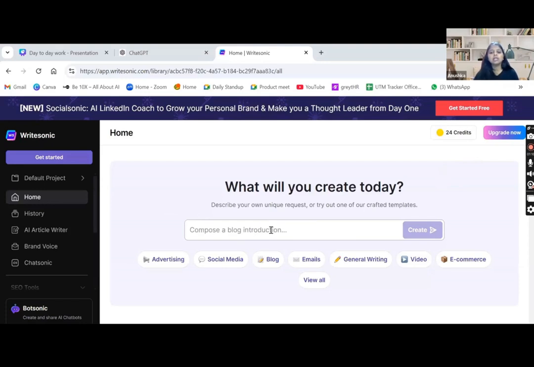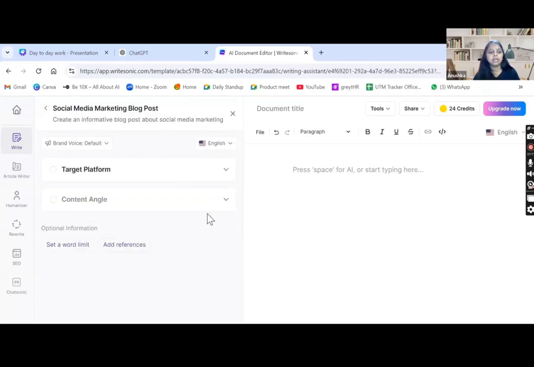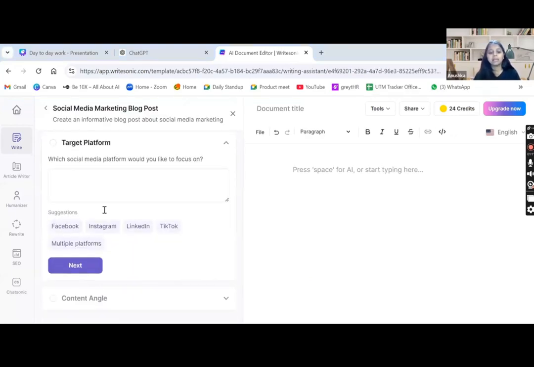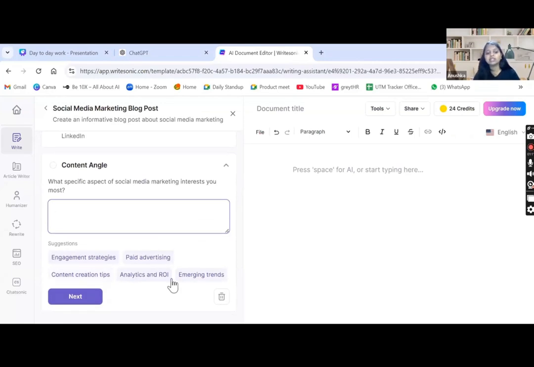So we'll write a blog post here, right? So compose a blog post for us based on, let's take the topic of social media marketing. Okay, and we'll just go to create. Now let's see how it creates the blog post for us. Here is the AI document ready. Here it is asking us the target platform. So our target platform is LinkedIn. Next, what is the content angle? Engagement strategies, paid advertisements, content creation tips, analytics, and ROI or emerging trends. So we'll just click on engagement strategies.